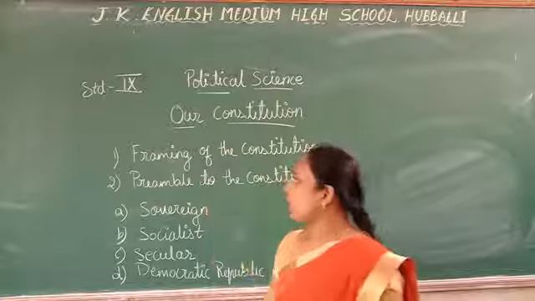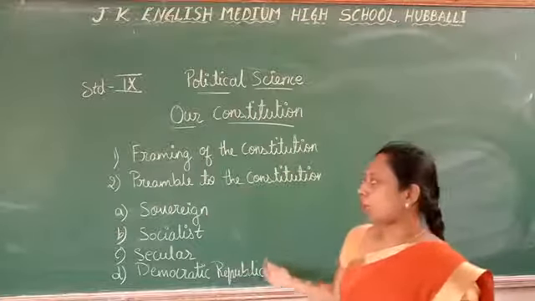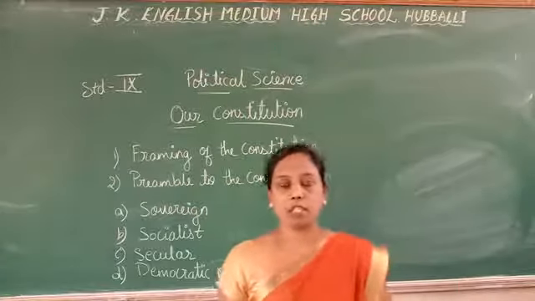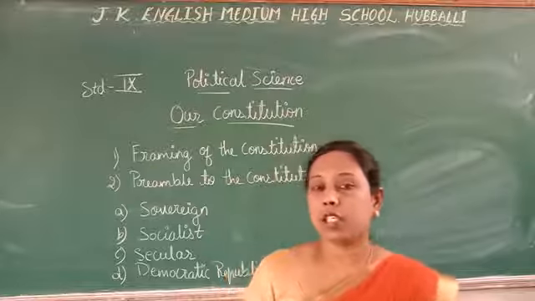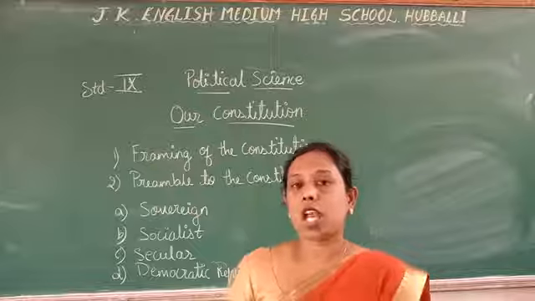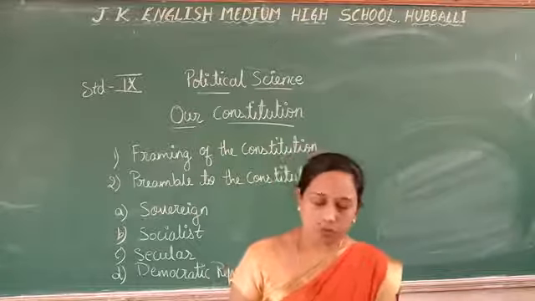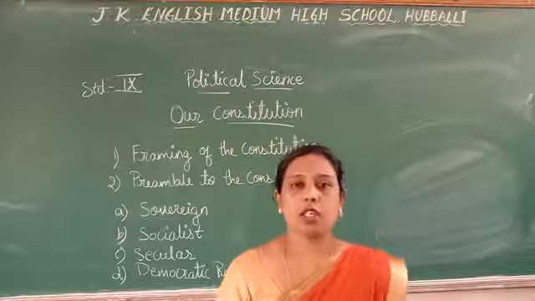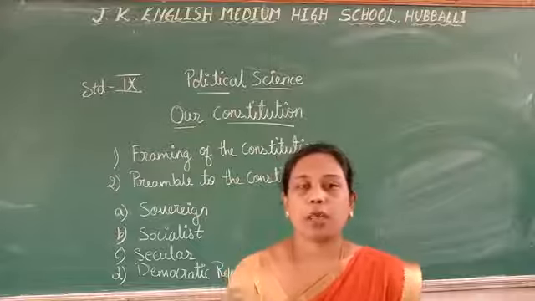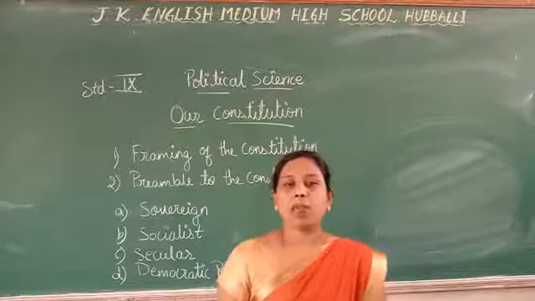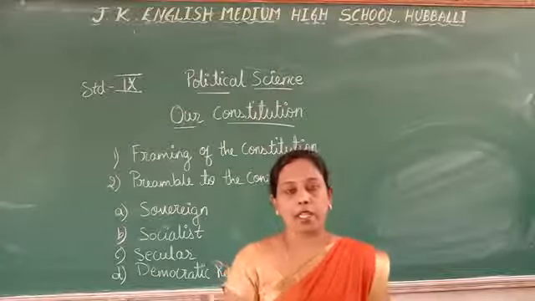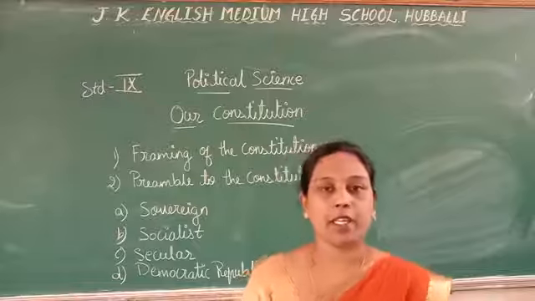So this is about the points I have explained. Once again, forming of the Constitution. The Constituent Assembly took 11 months and 18 days to complete its work. During this discussion, various laws enacted by the British government in 1909, 1919 and 1935 were considered.